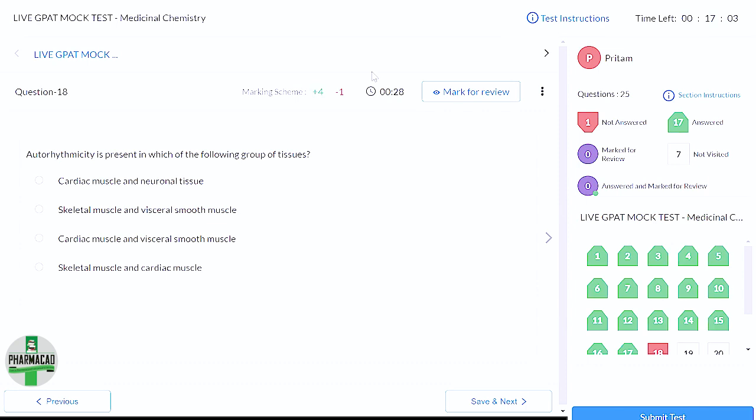This is not some real test, right? We are just attempting. So you can share your thoughts also. Autorhythmicity मतलब क्या होता है? Hello, this is the basic question.